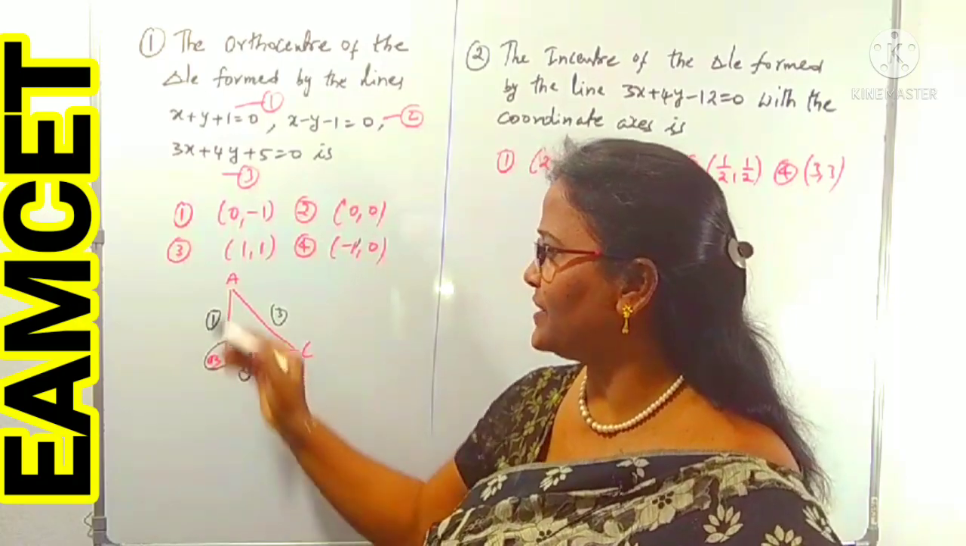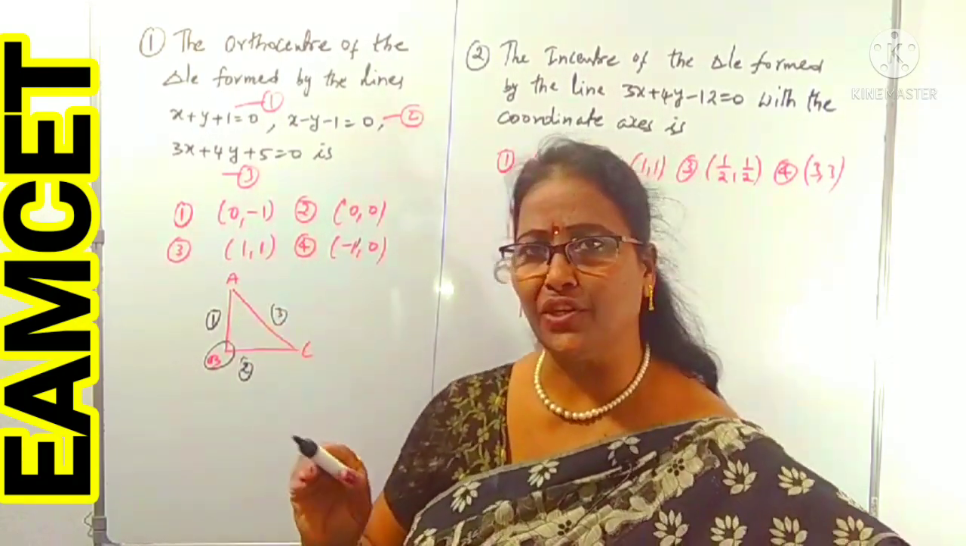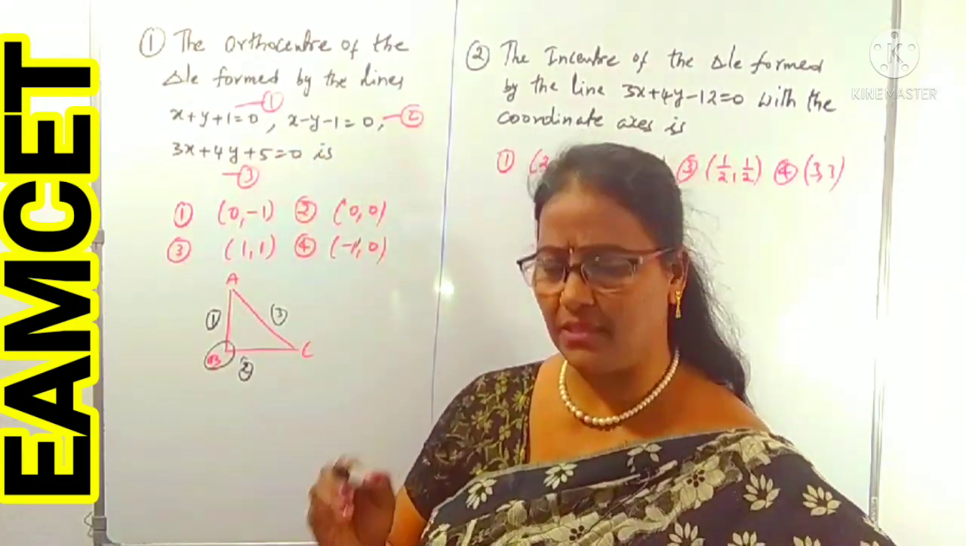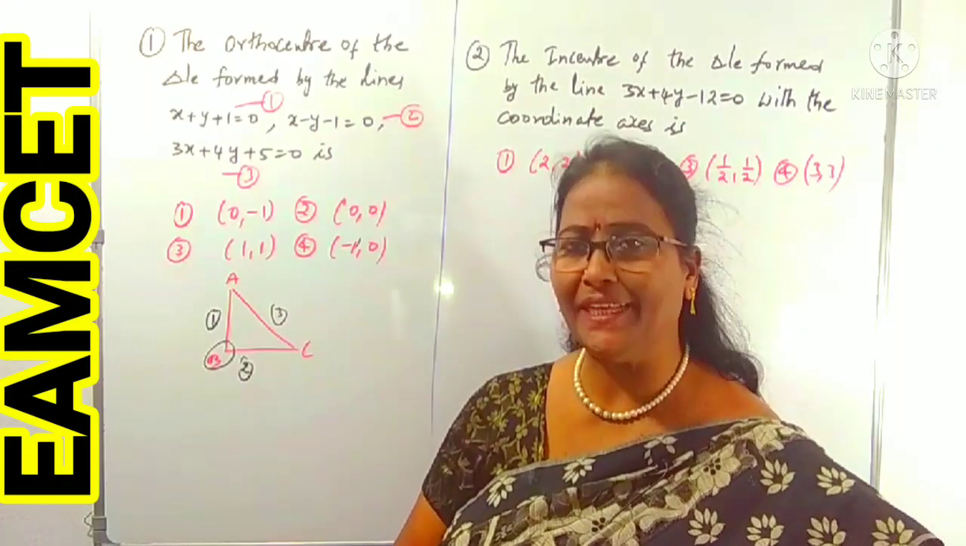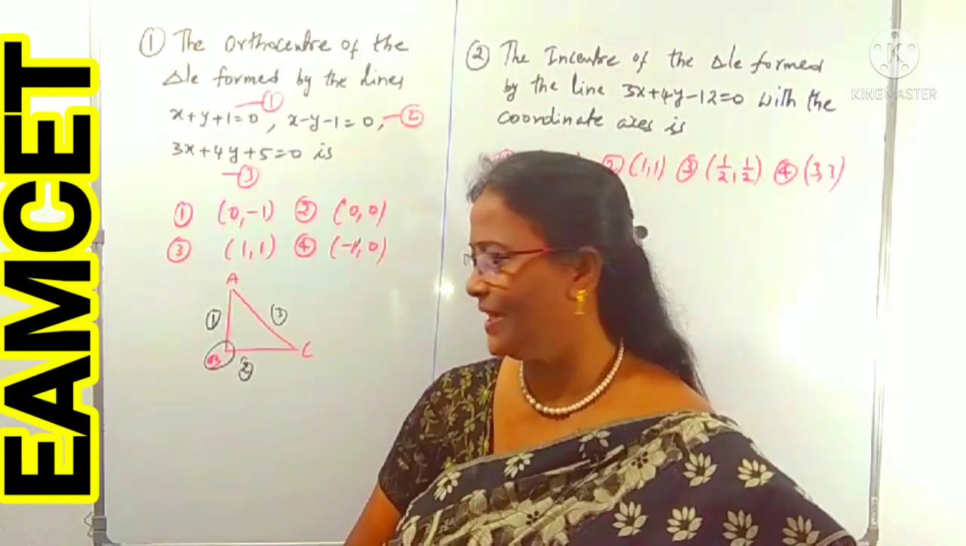Otherwise, what you have to do is just options verification. The orthocenter is already there in the options. We can verify in equations 1 and 2 which option is satisfied by both the equations. That one is our correct orthocenter, right?